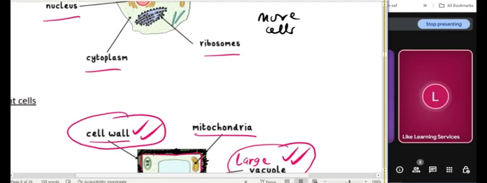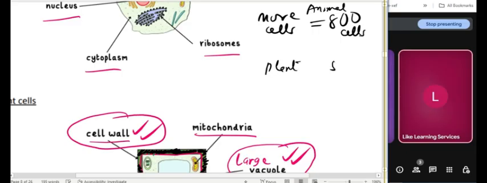If you have an animal that has 800 cells, it's just an example, even though those cells are smaller in size, and then you have a plant that has only 50 cells, assuming those cells are slightly bigger. So overall, which one will be bigger?